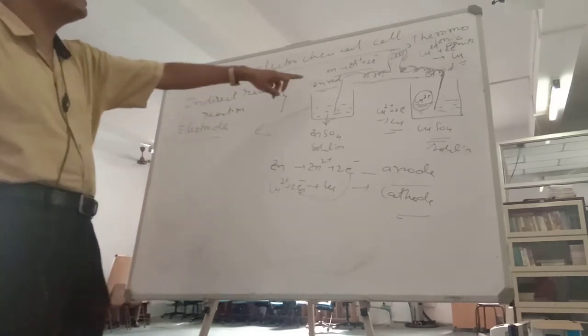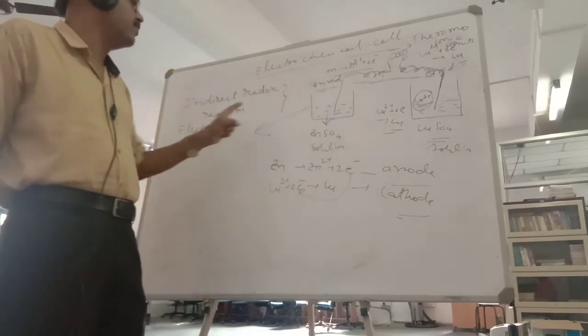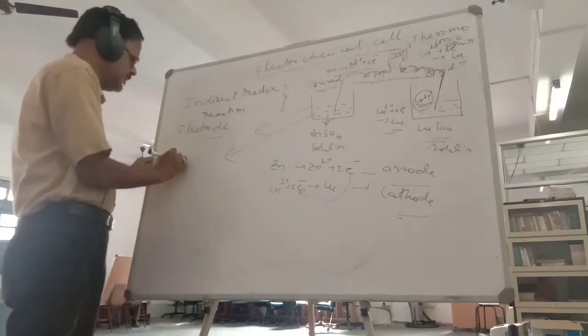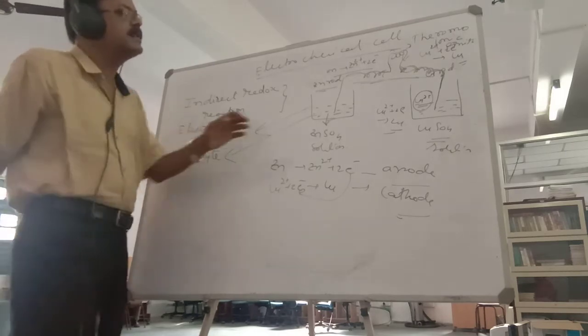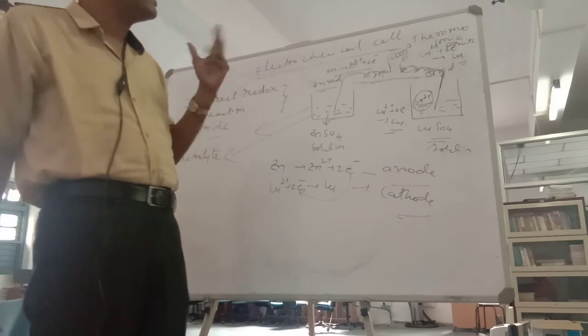It's a metal rod. Zinc rod dipped in a zinc sulfate solution. So the zinc rod is known as the electrode and the zinc sulfate solution is the electrolyte. Here the electrode is copper and this is copper. So now what will happen?